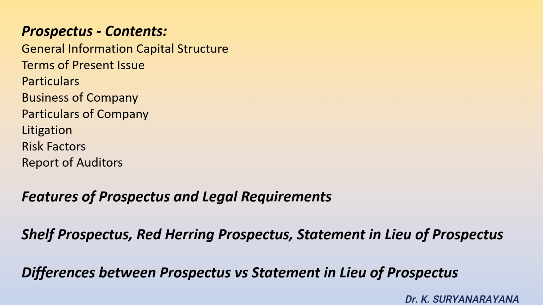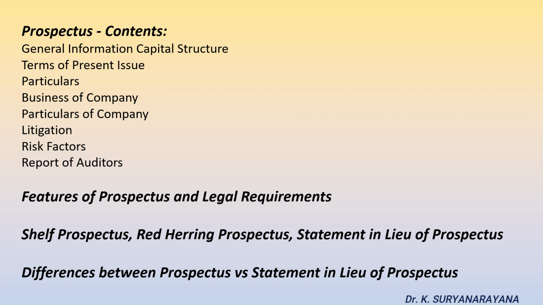Red herring prospectus, Section 32. Section 32 of Companies Act 2013 defines red herring prospectus as a prospectus which does not include complete particulars of the price of the securities included in the document. It consists of either the floor price of the securities which is offered or the price band along with the range within which the bids can move or fluctuate.